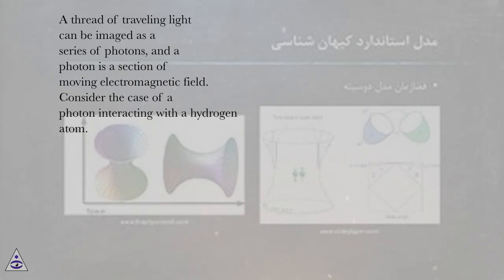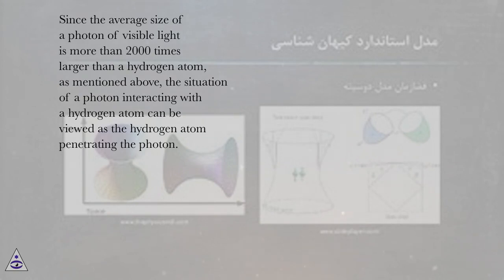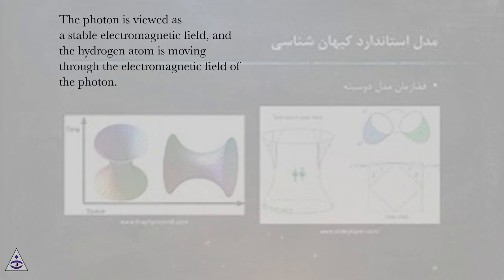moving electromagnetic field. Consider the case of a photon interacting with a hydrogen atom. Since the average size of a photon of visible light is more than 2,000 times larger than a hydrogen atom, as mentioned above, the situation of a photon interacting with a hydrogen atom can be viewed as the hydrogen atom penetrating the photon. The photon is viewed as a stable electromagnetic field, and the hydrogen atom is moving through the electromagnetic field of the photon.